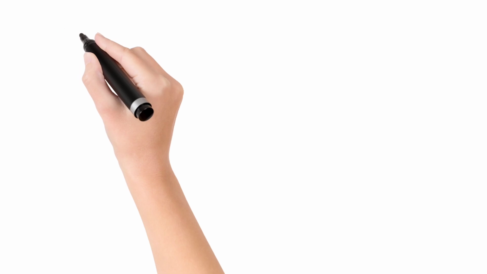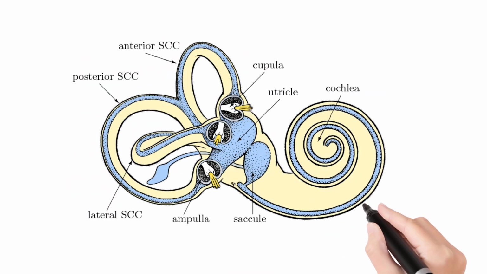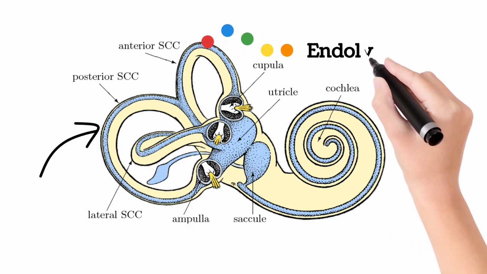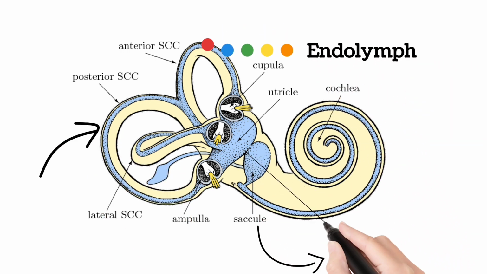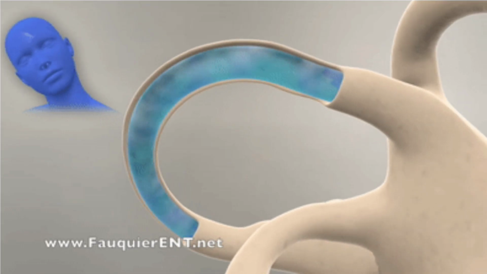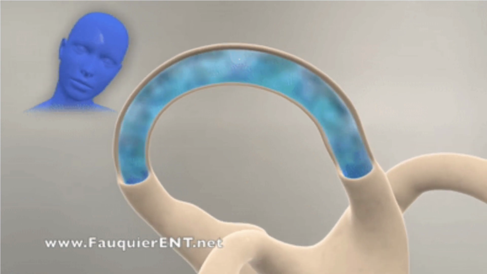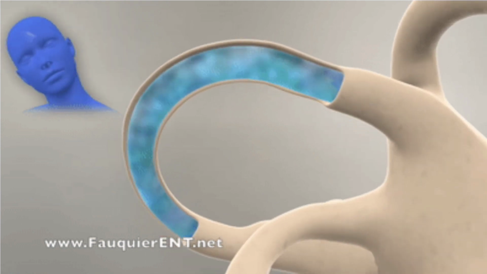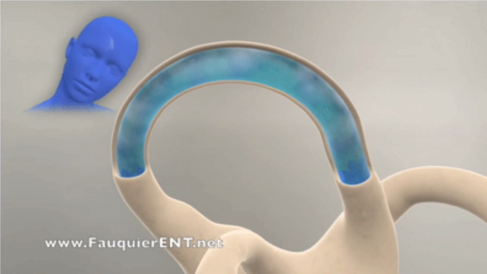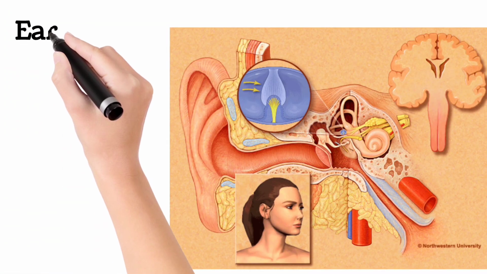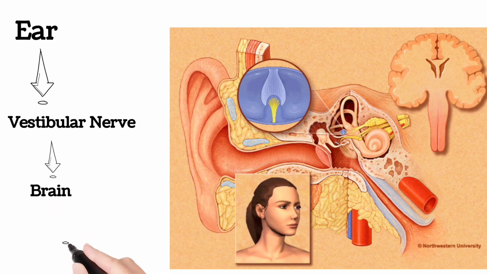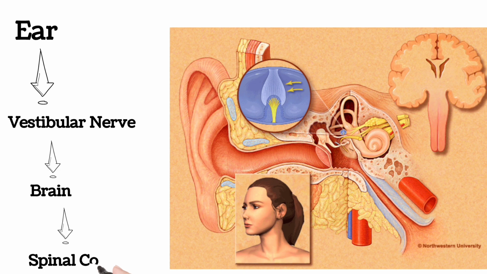In the inner ear, there are semicircular canals, and in the semicircular canals, there is a liquid called endolymph. And in the otolithic organs like the utricle and saccule, there are calcium carbonate crystals. So, when the person moves his head, the endolymph present in the semicircular canals also moves, and in turn this causes a sensory sensation which enters the brain from the ear, and from the brain, it enters the spinal cord where the balance is maintained.